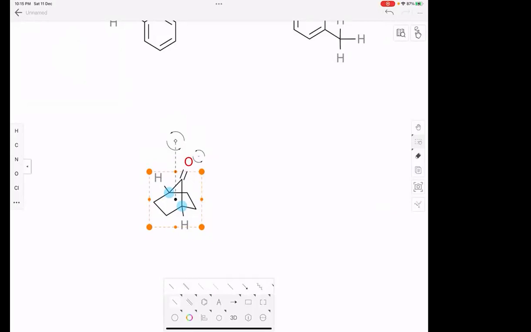That carbon must become flat, planar. That means all the bonds attached to that carbon should lie in the same plane. So what will happen, if that happens, it will break that bridge.